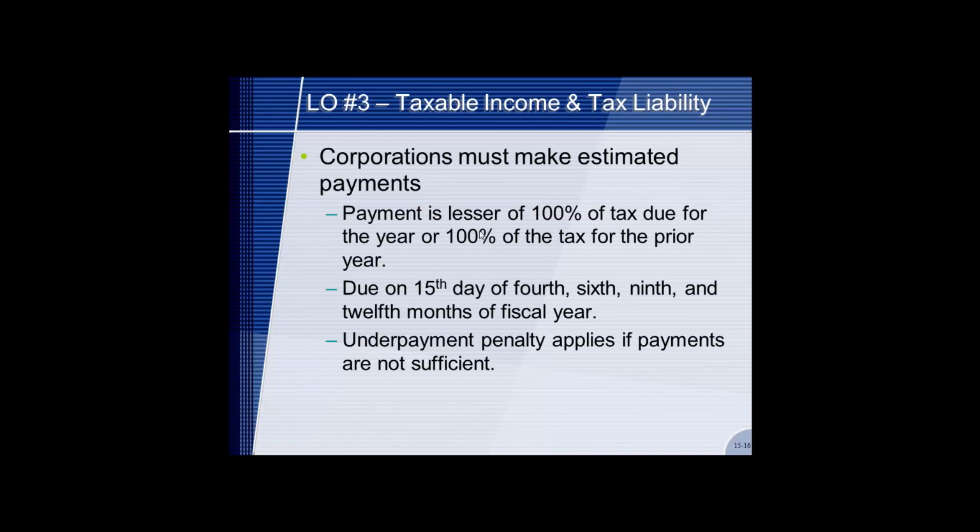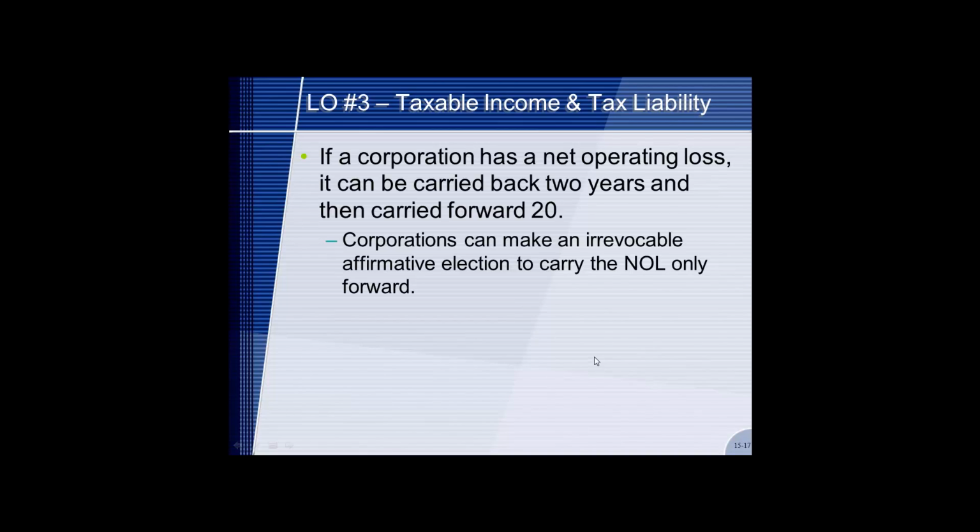Payment is the lesser of 100% of tax due for the year, or 100% of tax due for the prior year. Estimated payments are due on the 15th day of the 4th, 6th, 9th, and 12th month of the fiscal year for the corporation. Underpayment penalties apply if this is not sufficient.